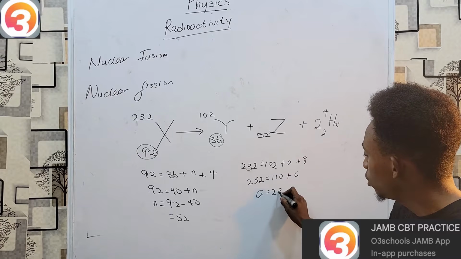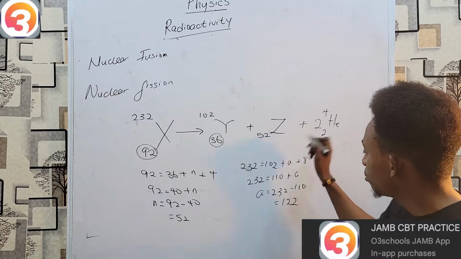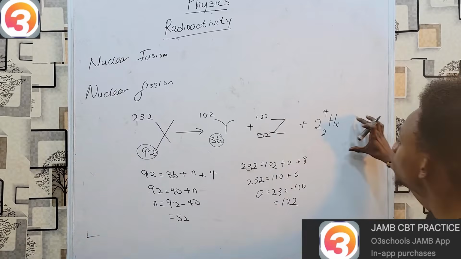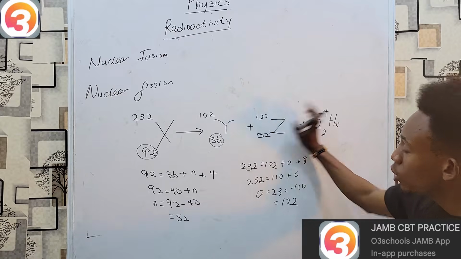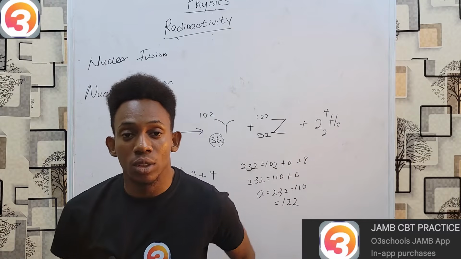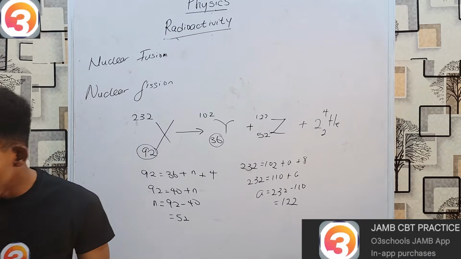A equals 232 minus 110, which is 122. So you see, this will be the breakdown. In simple questions like this, when you are simply given a reaction, simply know that you have to either subtract or add away from whatever is given to give you the new elements that are produced.